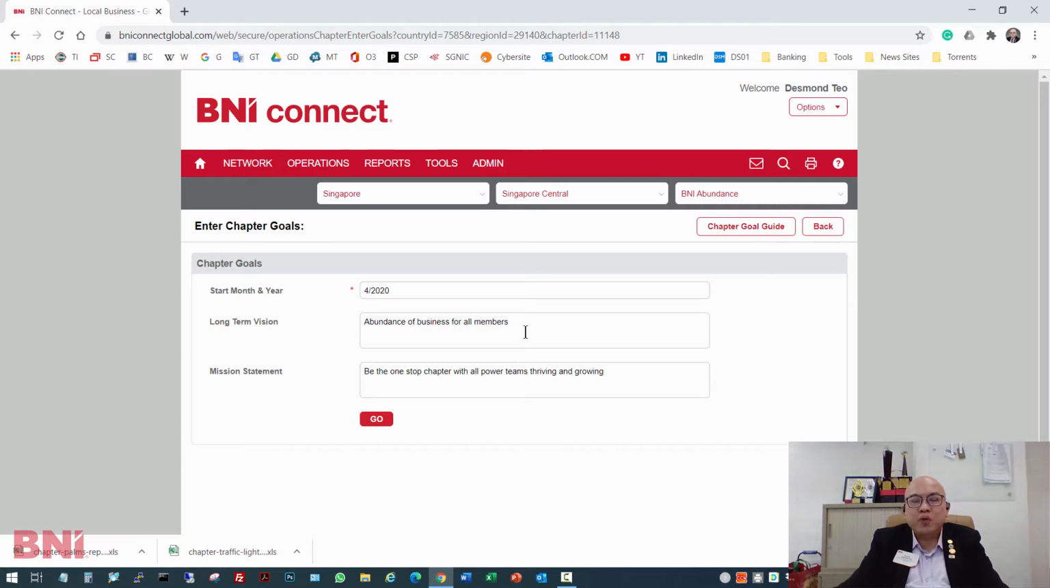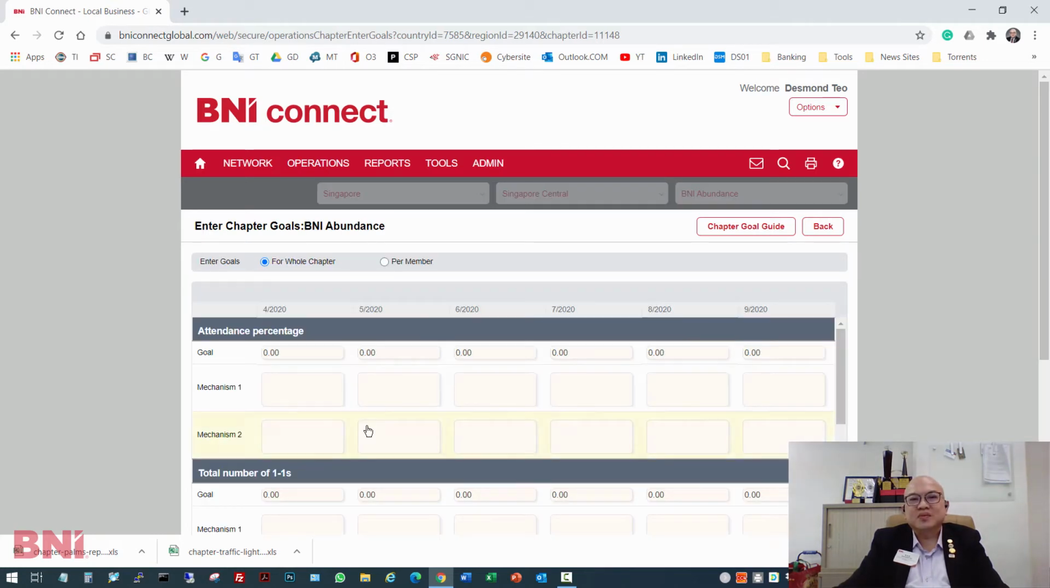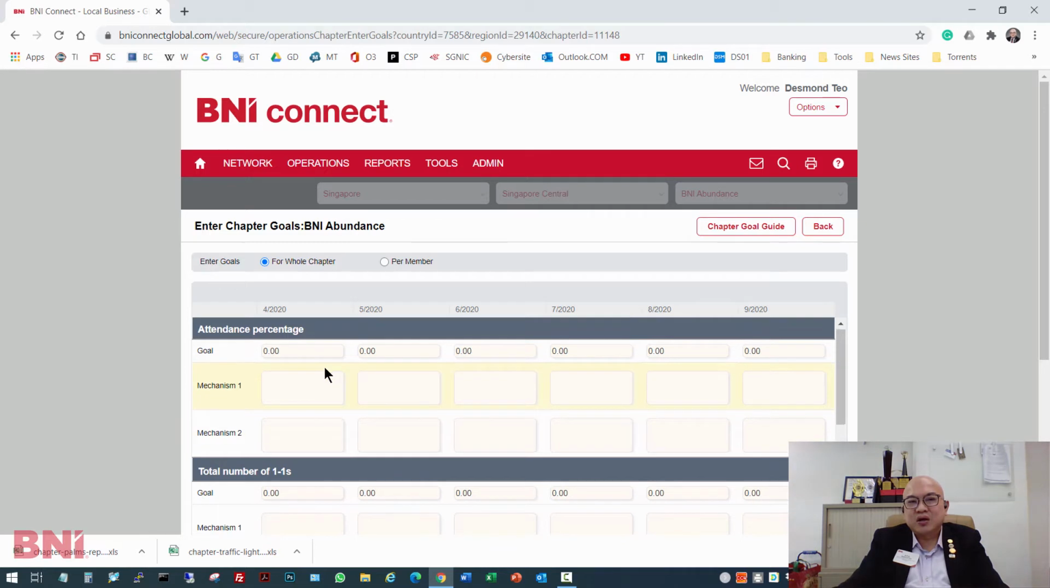Here you can also work with the leadership team and come up with your chapter's long-term vision and your chapter's mission statement. This is something that the leadership team can work with the director consultant to come up with, a specific goal that the chapter can work towards. Okay, this is the page where you enter the chapter goal. What we're going to do is write down the goals that you, as a director consultant, would like to work with the new leadership team to achieve. So let's see this first column here.